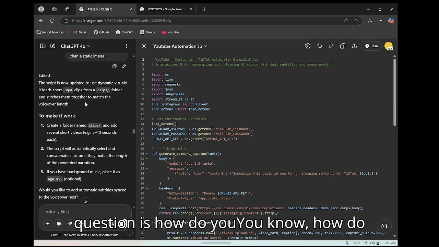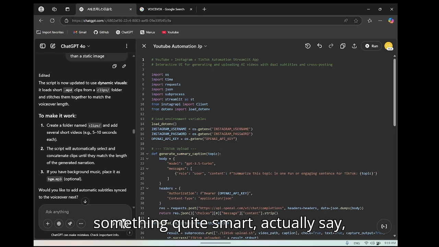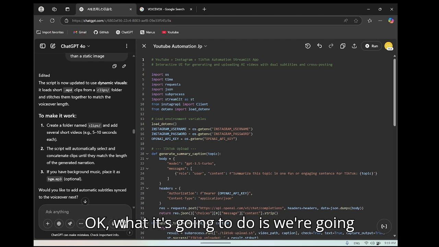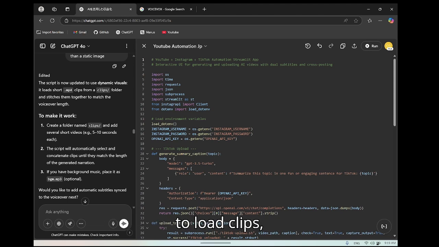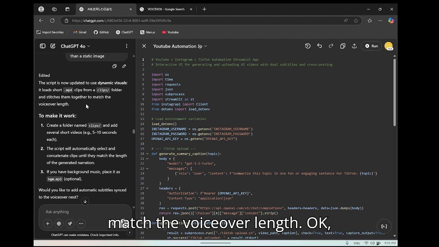The question is, how do you find dynamic content visually for a script? And then it suggests something quite smart: we're going to load short MP4 clips and stitch them together to match the voiceover length.